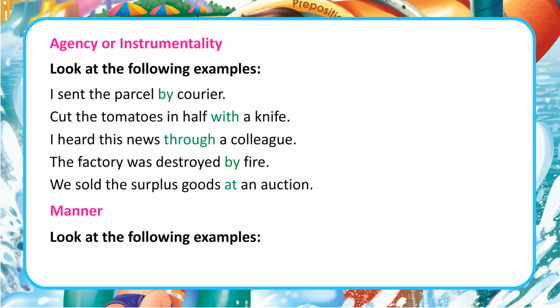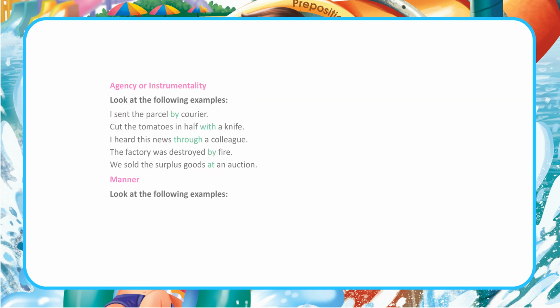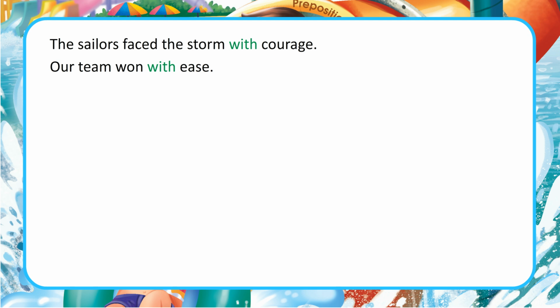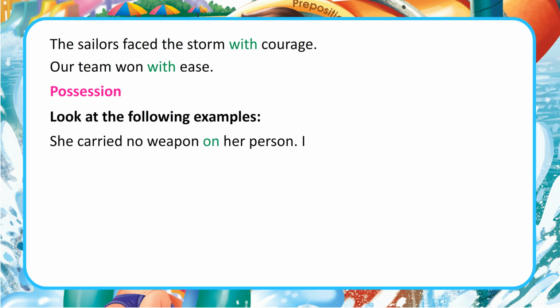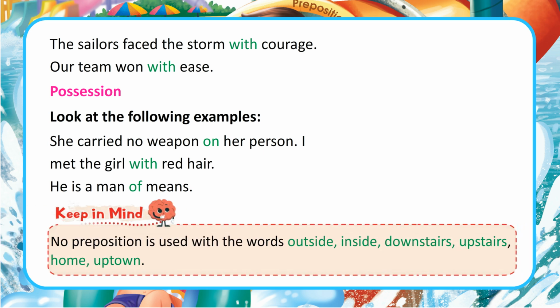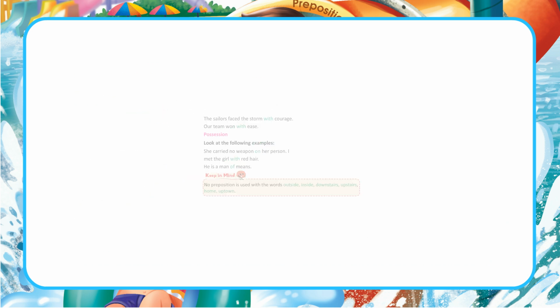Manner. Look at the following examples. The sailors faced the storm with courage. Our team won with ease. Possession. Look at the following examples. She carried no weapon on her person. I met the girl with red hair. He is a man of means. Keep in mind, no preposition is used with the words outside, inside, downstairs, upstairs, home, uptown.